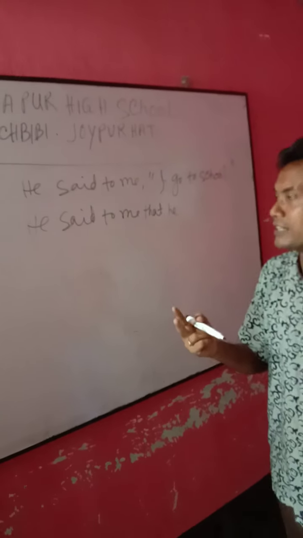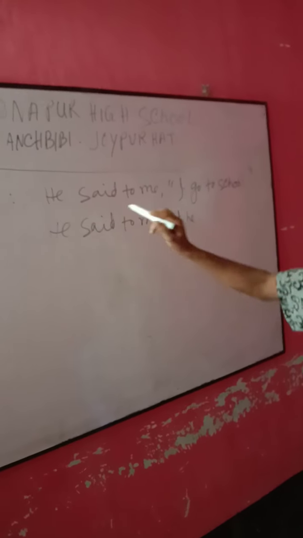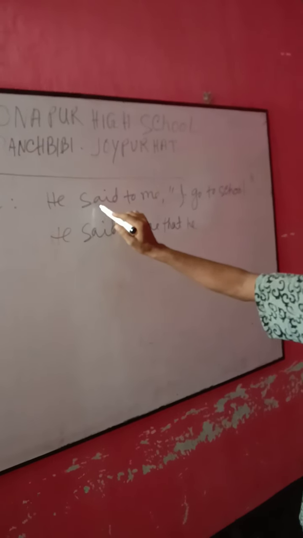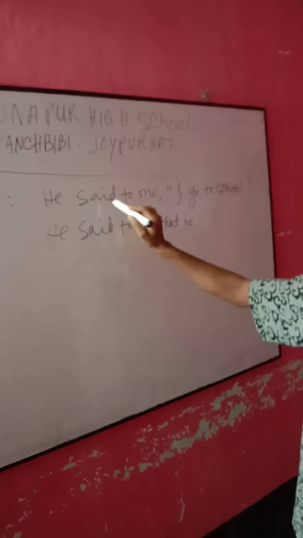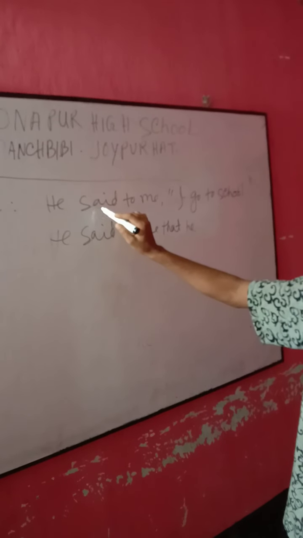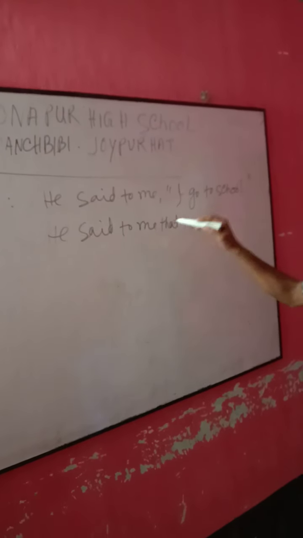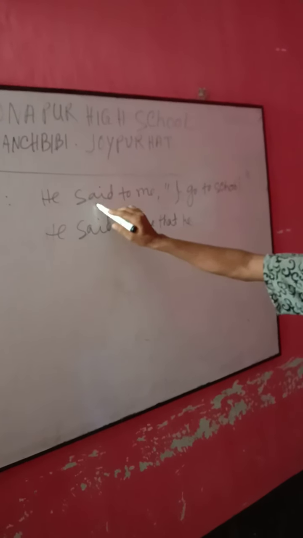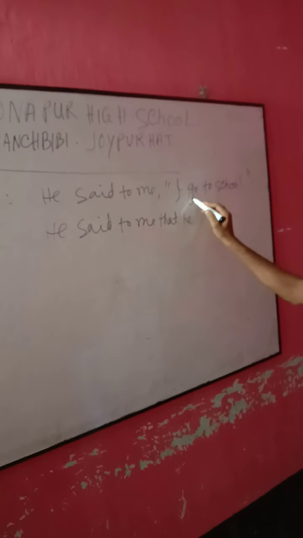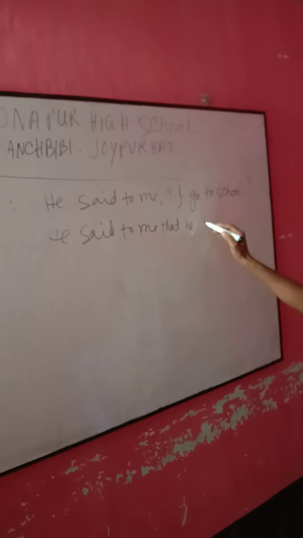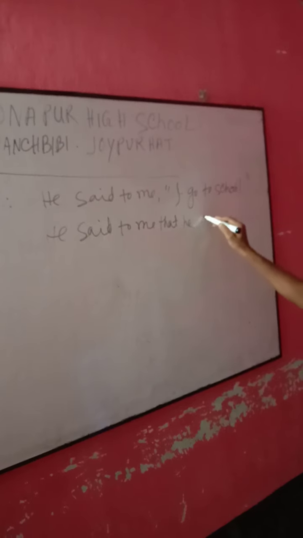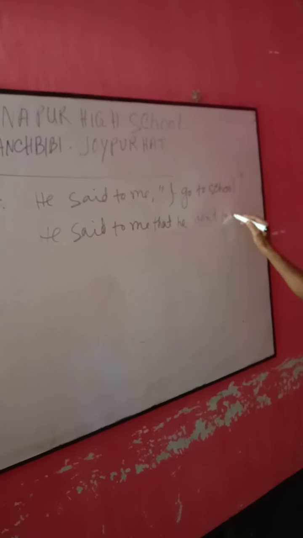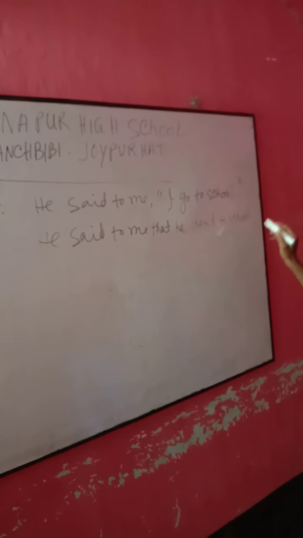And now I advise you to remember 2 rules. The rule is, when you see the tense of the reporting verb is said, said means past tense. When there is past tense in the reporting verb and present tense in the inverted comma, it will be changed into past tense. So look at said, past form. Go, present form. Then it will change into past form. Go means went. And there is no sense to change school.